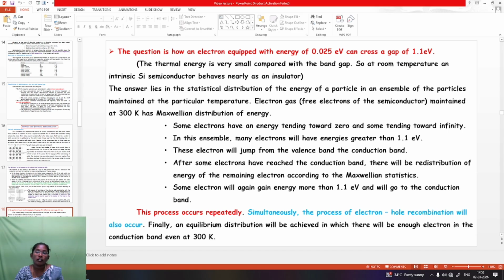How can an electron cross a gap of 1.1 electron volt? The answer is that the thermal energy is very small compared with the band gap, so at room temperature an intrinsic silicon semiconductor behaves nearly as an insulator.